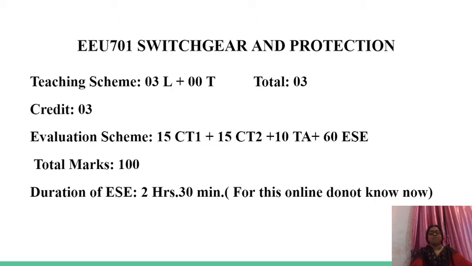As in all your previous subjects, there are 3 lectures per week. Evaluation scheme: 15 marks for CT1, 15 marks for CT2, 10 marks for teacher's assessment and 60 marks for end semester examination. Total marks 100. This you know. Duration of ESC, this also you know, but now for this semester how your end semester examination will get conducted, I don't know, so I can't say anything about this.